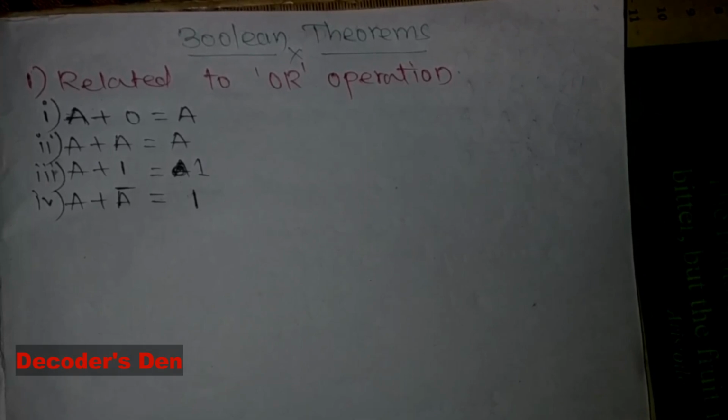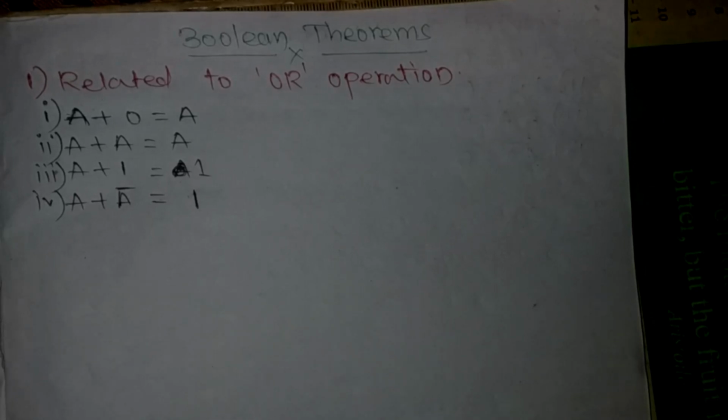So today we are going to see Boolean theorems. So what exactly are Boolean theorems? Boolean theorems are nothing but a kind of laws. Those are given related to some gates like OR gate, AND gate. So some of the things can be resolved by using these Boolean theorems. The main concern of using these theorems is to resolve the circuit and make it as minimum as possible.